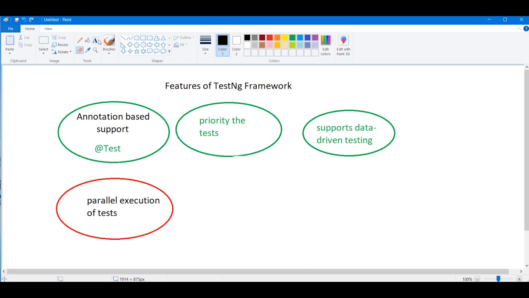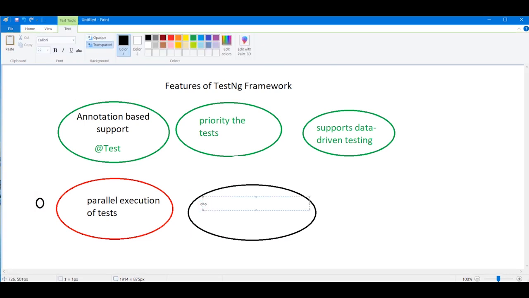Now, guys, another thing that it supports is group testing. It allows group testing. So what is the difference between parallel execution of test cases and group testing? It supports grouping of tests.